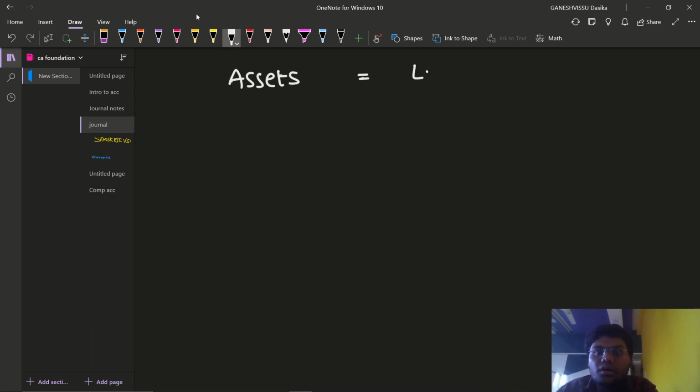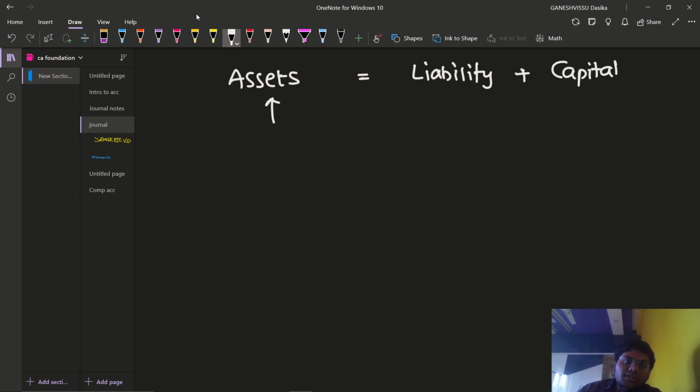Assets is equal to liability plus capital. Increase in assets may increase liability or capital, and decrease in assets may decrease liability.